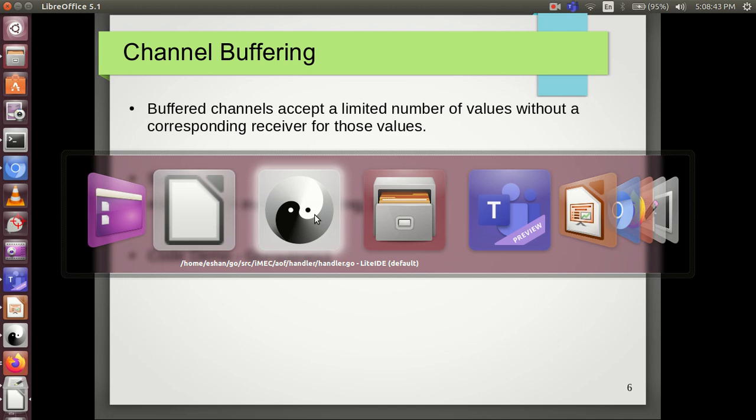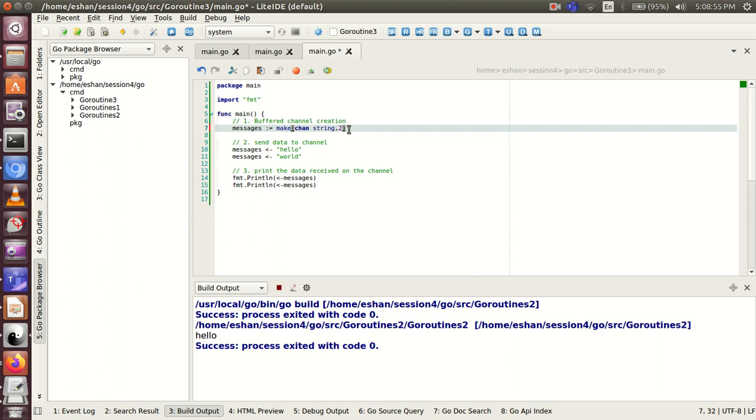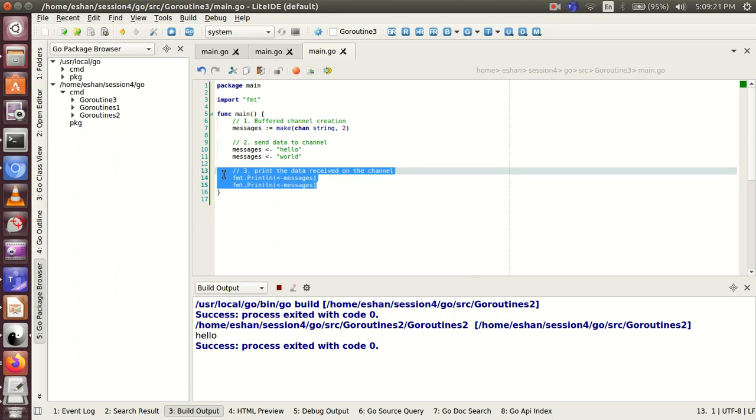Let's have a look at a code to understand this better. So at line number 7, we create a buffered channel of type string. Let me change it to a buffered one. Yeah. So at line number 7, we create a buffered channel of type string. On line number 10 and 11, we write data on our channel, and since this is a buffered channel now, writing the data to the channel doesn't act as a blocking call, and the program continues executing the remaining code. On line number 14 and 15, we simply receive the data and print it.